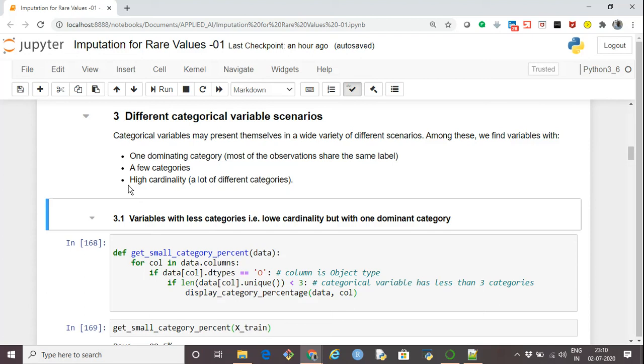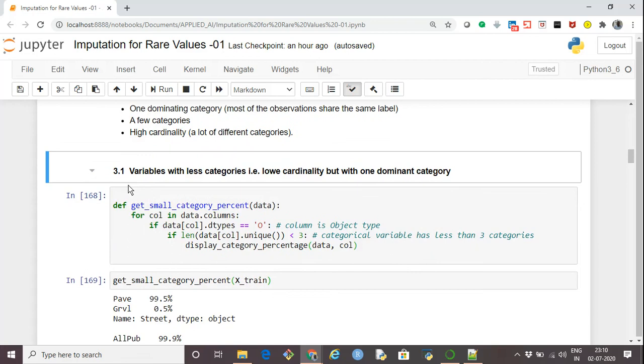So let's say anything usually above 10, we call it a high cardinality column. Again, there is no thumb rule, it depends upon the data and the problem you're dealing with. Okay, so let's take the first case where we are dealing with a variable which is low cardinality, but it is having a dominant category.